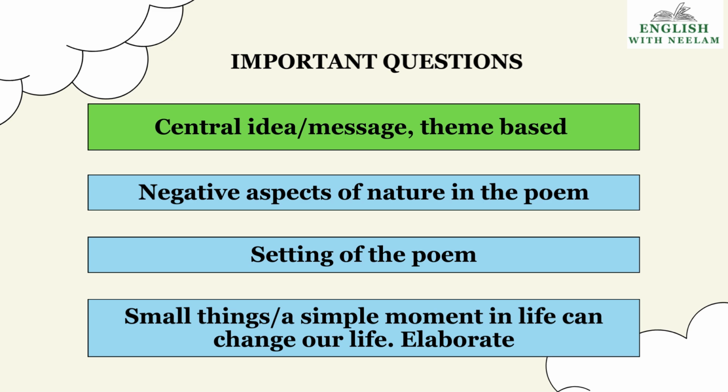Second is negative aspects of nature in the poem. I told you the negative aspects: the crow and the hemlock tree. Setting of the poem: winter season. Small things, a simple moment in life can change our life. You have to elucidate or elaborate on this. In this answer, children, you can write that even simple or ordinary incidents have great importance in our life. They can impact our life to a greater extent.